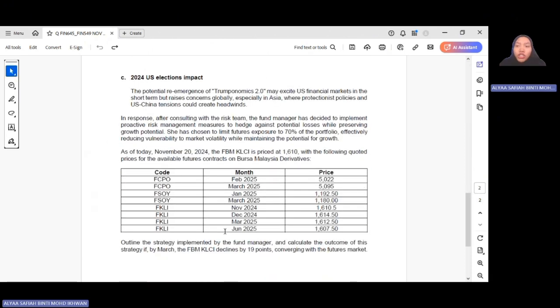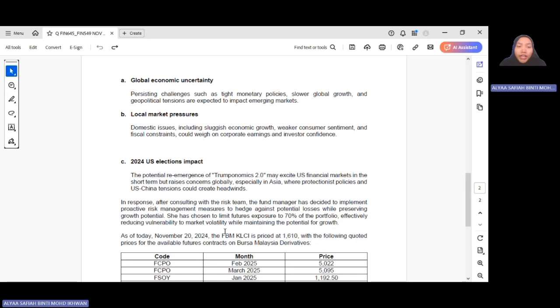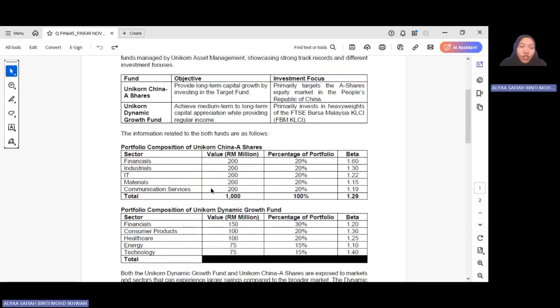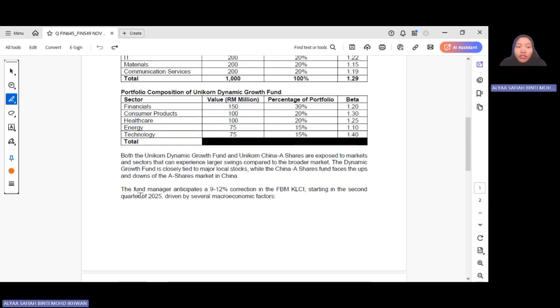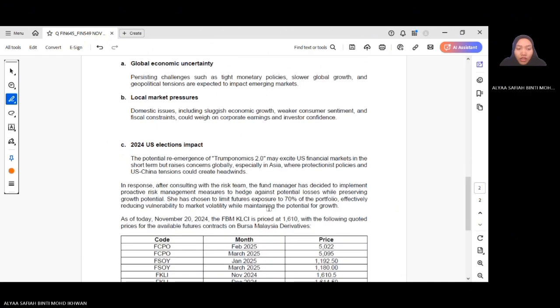So this question can be confusing because it states two funds. However, we need to recognize which fund needs to be calculated. First, we need to highlight which fund needs to be calculated. Here, the sentence already says that the fund manager anticipates a decline in the FBMKLCI, and the last question also states "as per today".